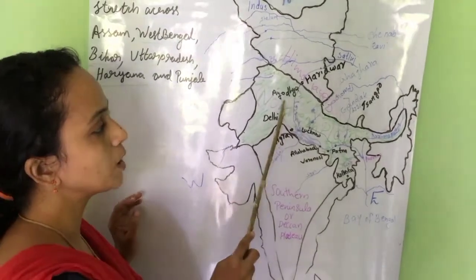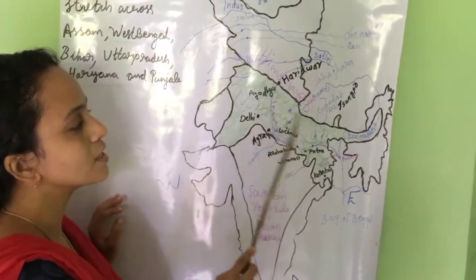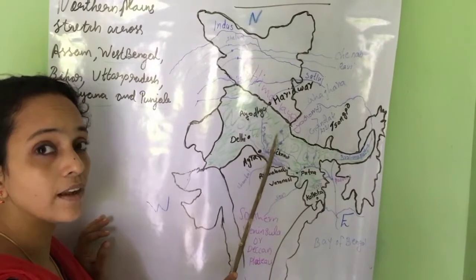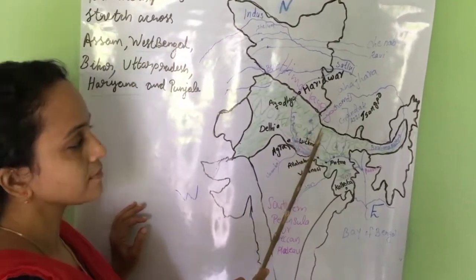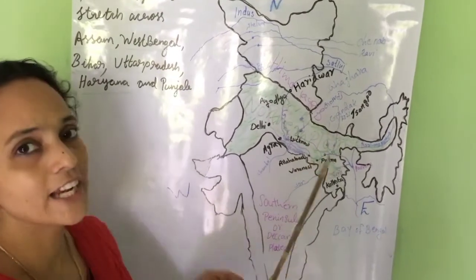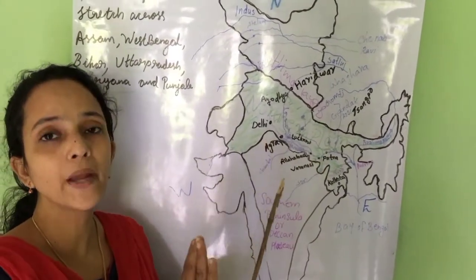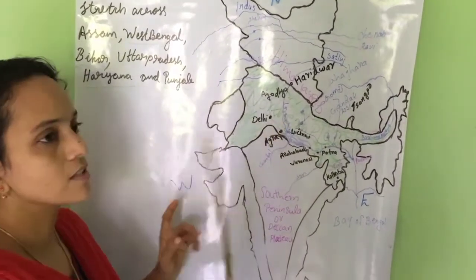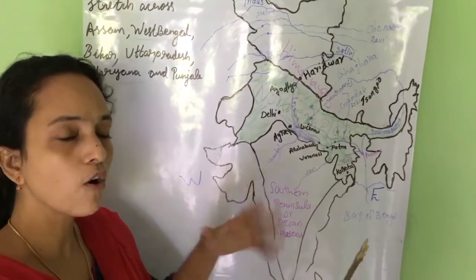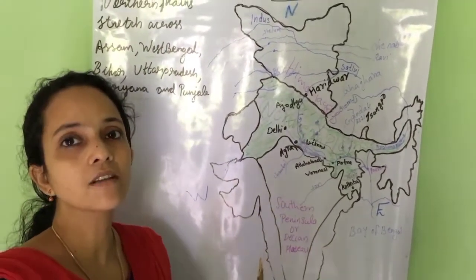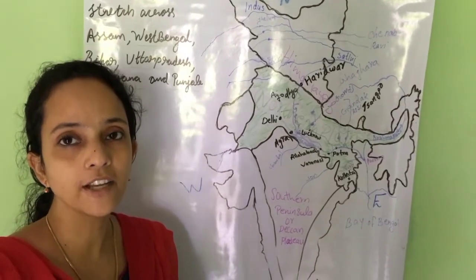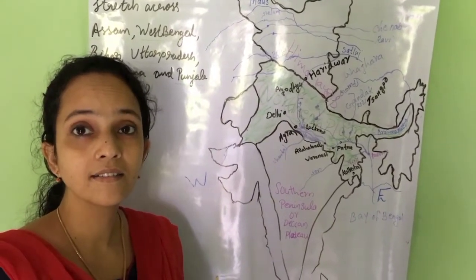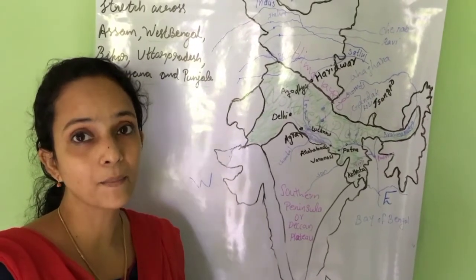All these rivers made the northern plains very fertile, so this area is very thickly populated. All the civilizations began near the river bank.